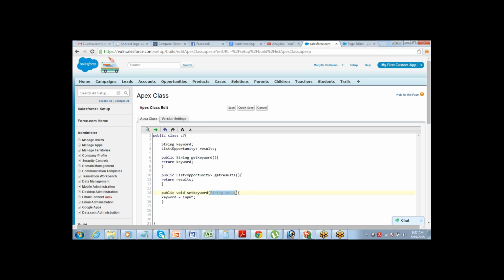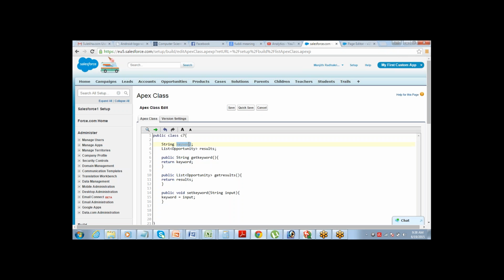Whenever this function is called, it will take this value as a parameter, as a string parameter, and I have given it a name called input. After that, in the next line, I am setting the value to my keyword. Keyword is what? Keyword is this variable. You got it?